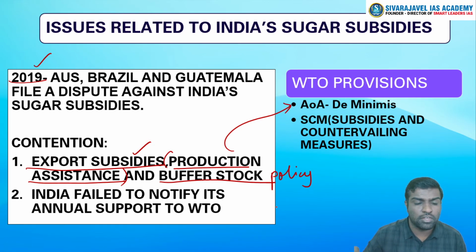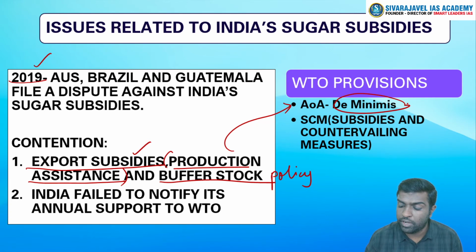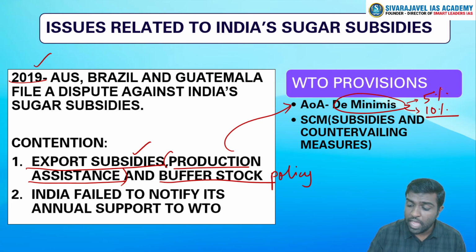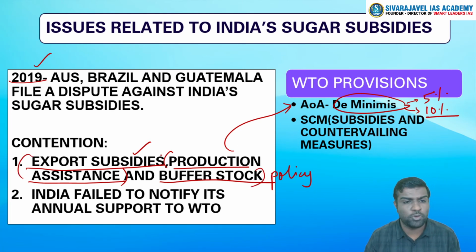The Agreement on Agriculture is a component of WTO whereby we have the de minimis provision. That is, developed countries are required to limit support to 5% of production, and developing countries can give support up to a maximum of only 10%. So these are the requirements here. So the allegation is that these provisions have been violated by India because of these particular schemes. This is one such dispute put against India.